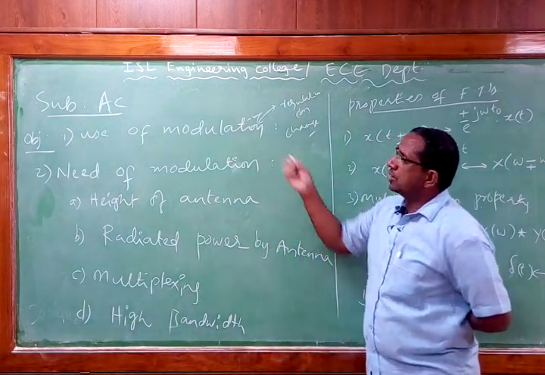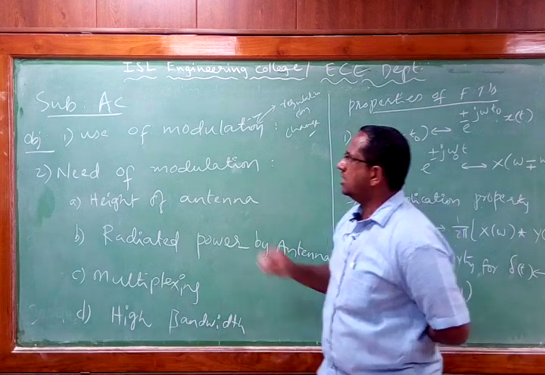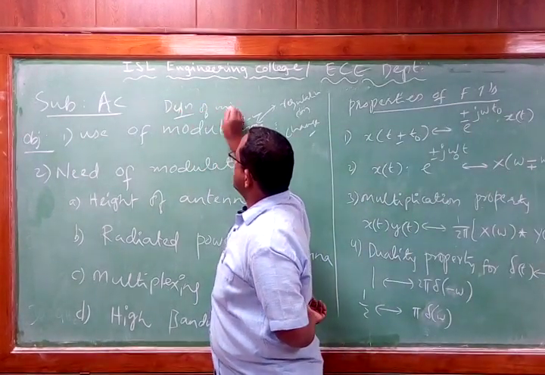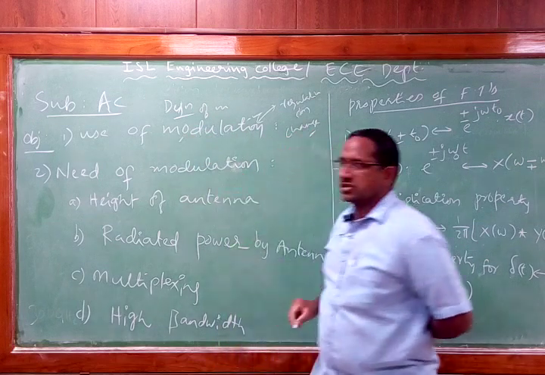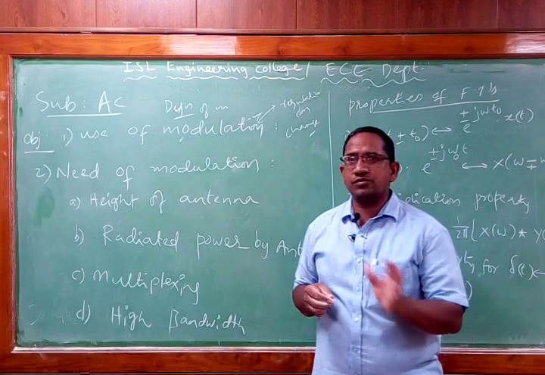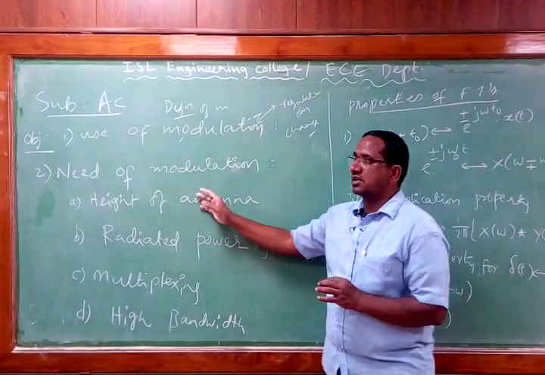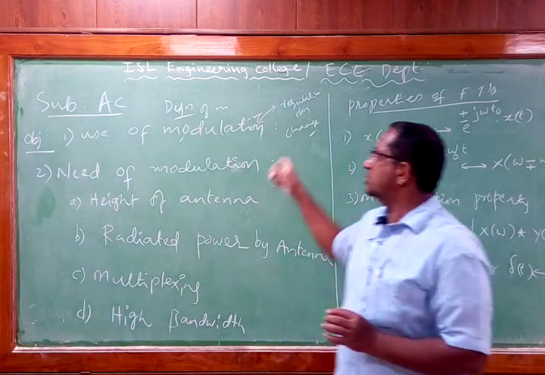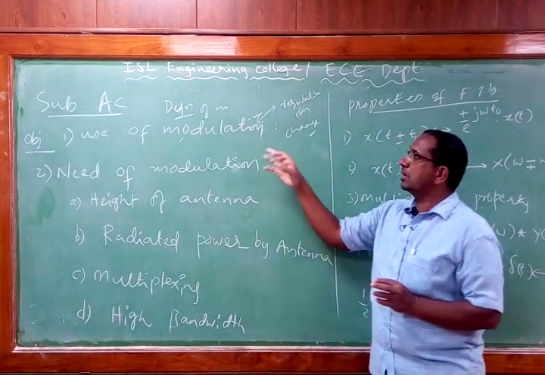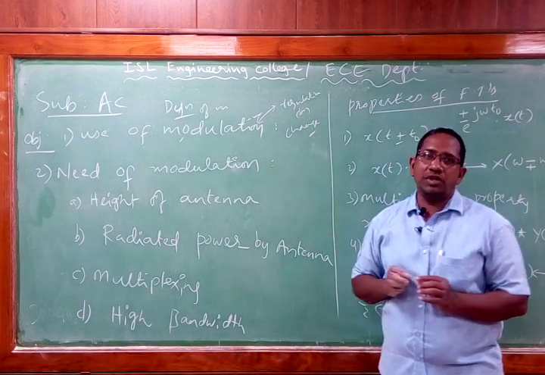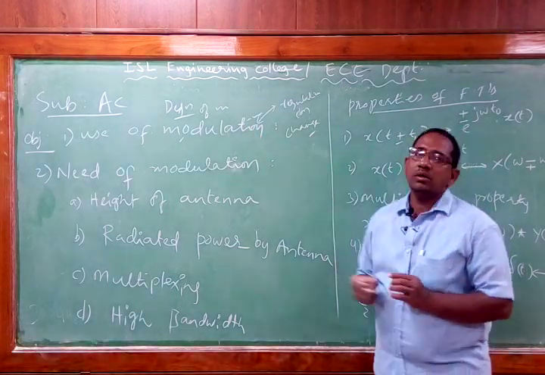Now, what is the use of modulation? There are three things involved here. One is the definition of modulation, the next is the use of modulation. What is the use of modulation? Modulation is normally used to transform the low frequency signal into a high frequency signal. So that is why we normally use modulation. So the use of modulation is to transform a low frequency message signal into a high frequency signal. That is called the use of modulation.